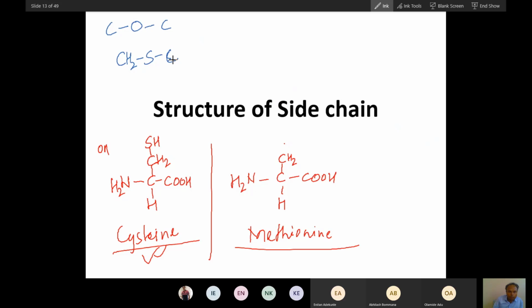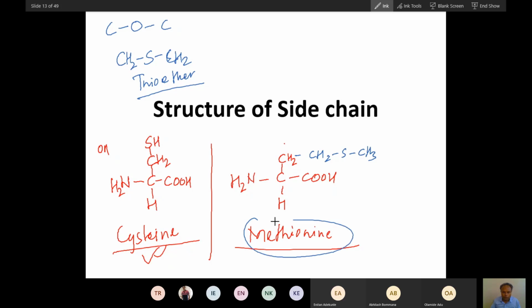And when sulfur is bound to two carbons, this is called a thioether bond. Now just add this thioether to alanine. This is methionine. Now do you remember the structure of methionine?